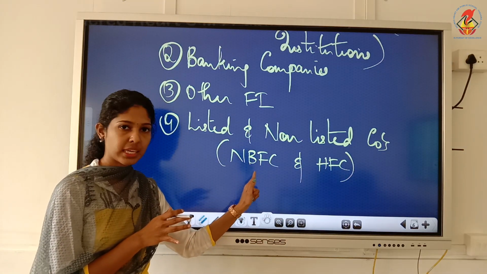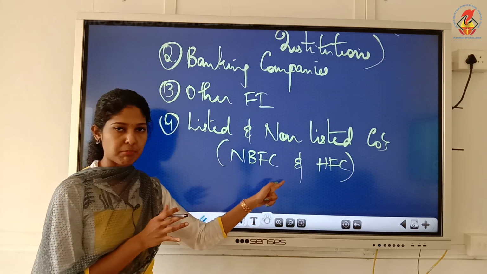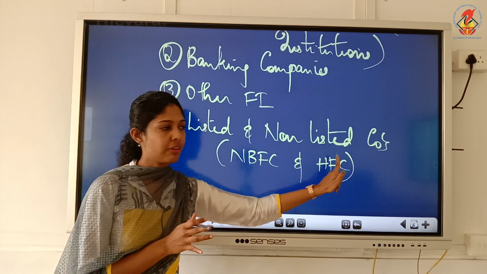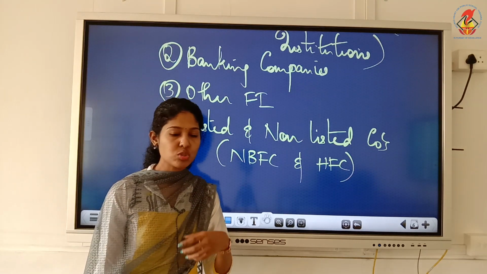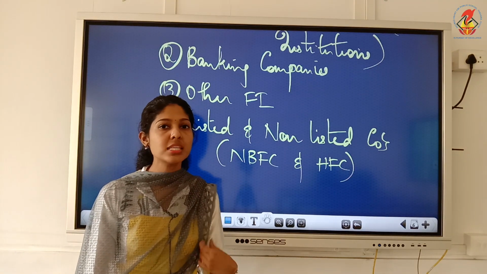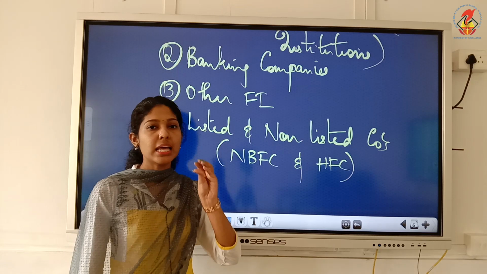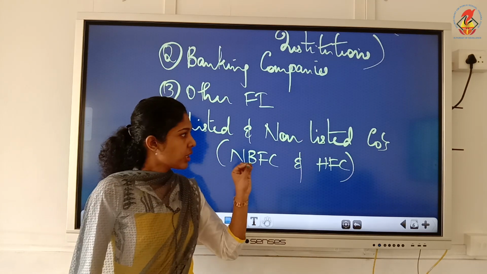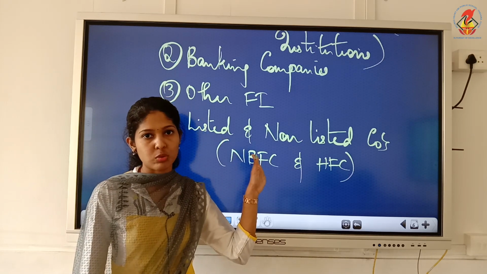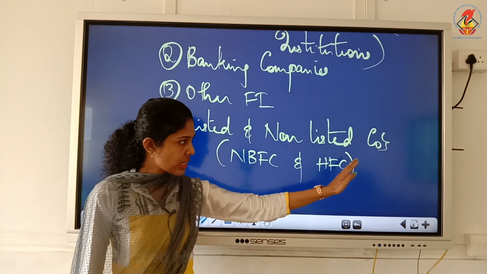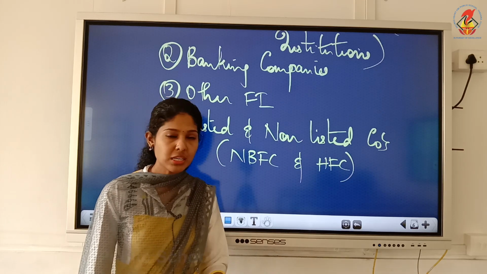NBFC means non-banking financial companies. You can write the full form there. HFC means housing finance companies. The full form is there in your textbook also. Now, listed companies means those companies whose names are listed on stock exchanges. Non-listed means they are not listed on stock exchanges. So these listed companies can trade in securities. So listed and non-listed companies including NBFC and HFC need not create DRR, but